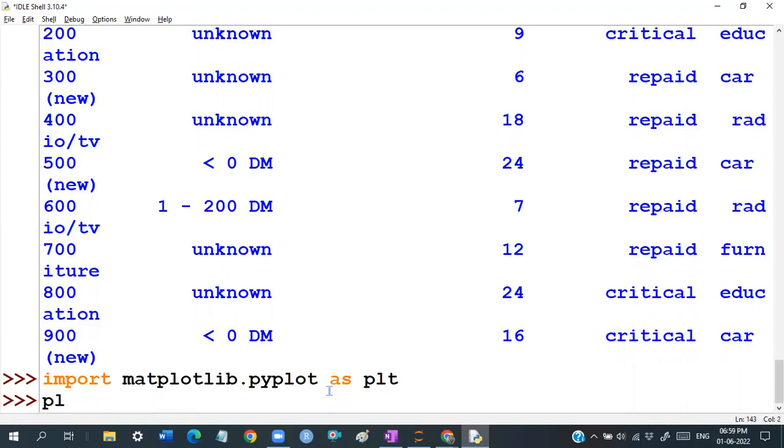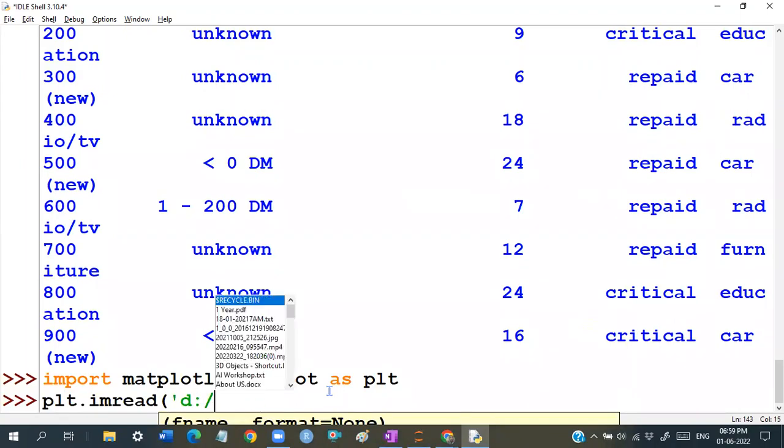Next one. Don't worry about them, guys. I'm reading one image. Just observe carefully. I'm reading one image, guys. Have a look at the image. What is the image I'm going to be reading here is